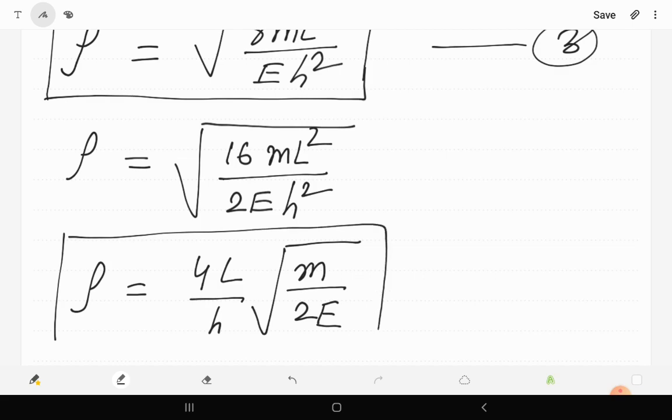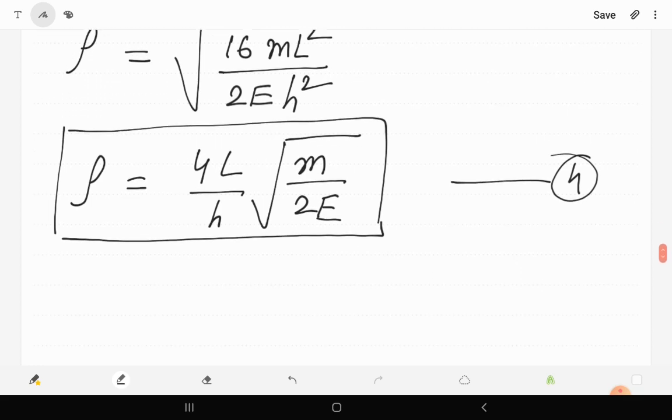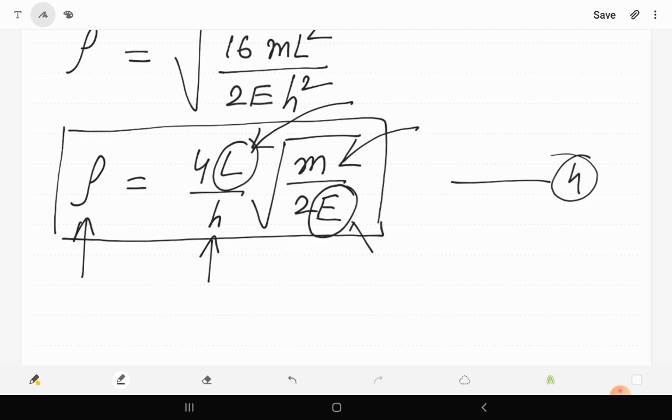So this is the final result of the density of energy state for the free electron within the solid. If we want to find the density of energy state within the solid, then we should know h, the Planck's constant, m, the mass of the free electron, L, the dimension of the solid specimen, and E, the energy of a free electron. By knowing the dimension of the solid and the energy of the electron, we can find the density of energy states corresponding to that solid.